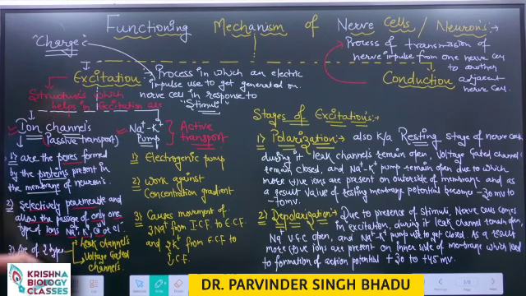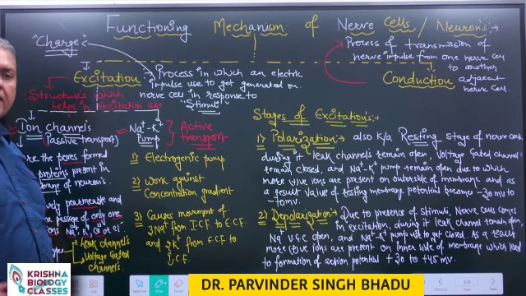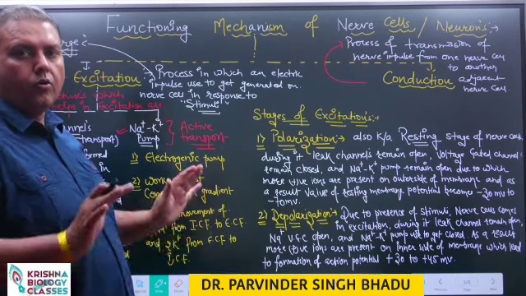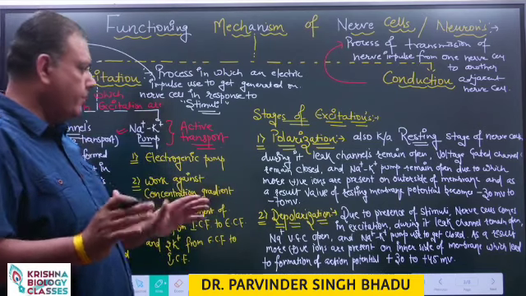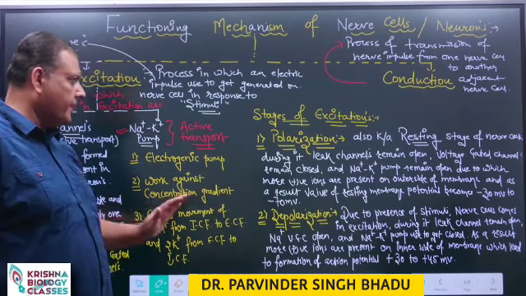They are further considered of two types: leak channels, which always remain open, and voltage gated channels, which generally remain closed but open in response to stimuli. We will discuss further in detail.